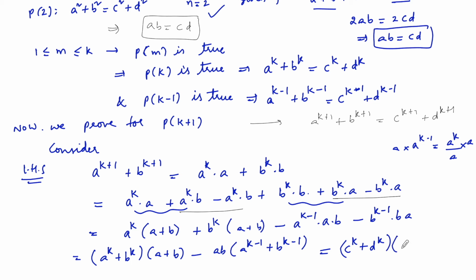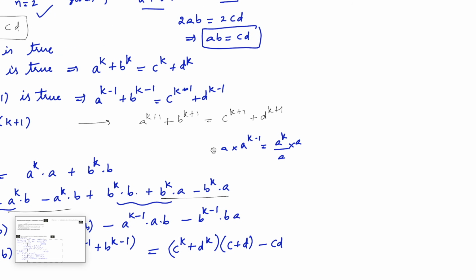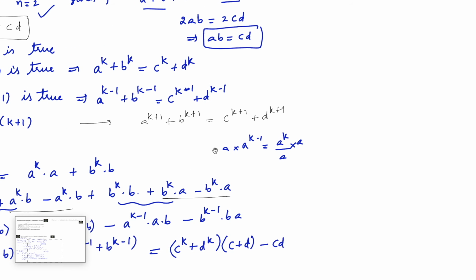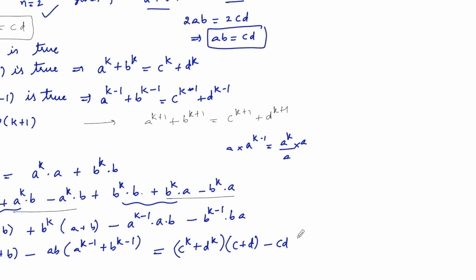And again a+b is nothing but c+d, ab is also equal to cd, and a^(k-1) + b^(k-1) is nothing but c^(k-1) + d^(k-1).